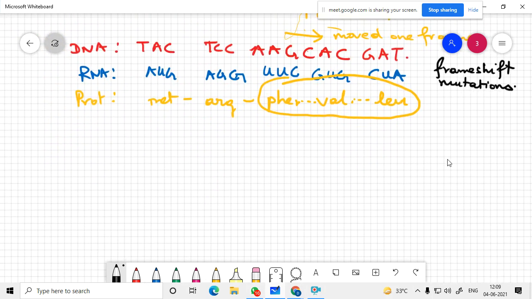Definitely there will be phenotypic change. Sometimes even a stop codon can be introduced over here. The protein can be a truncated form.